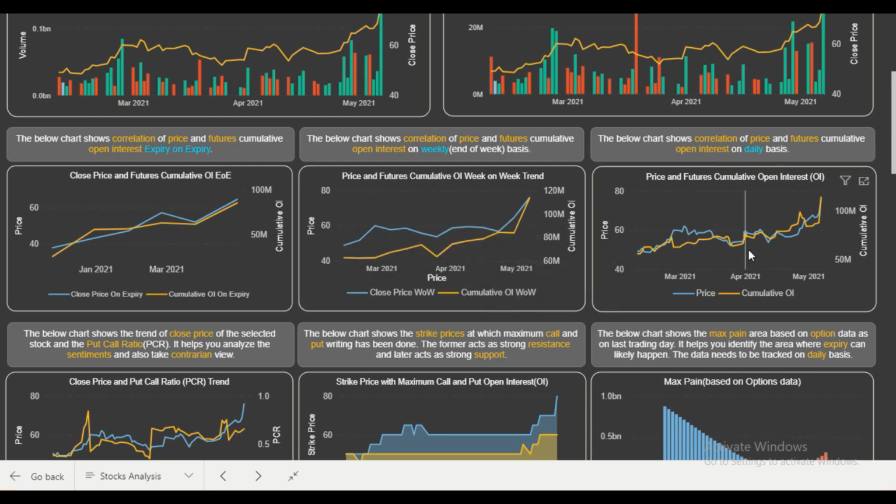And similarly this is the daily chart which gives you a more granular view on a daily basis, and you can see a similar trend as week on week in the daily chart also, that there has been a significant jump in price rise and the futures cumulative open interest.